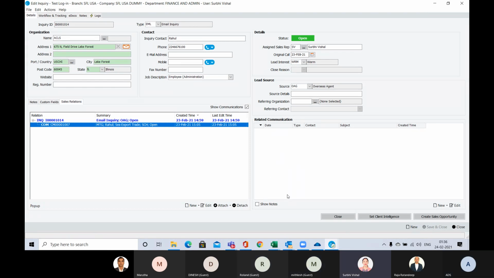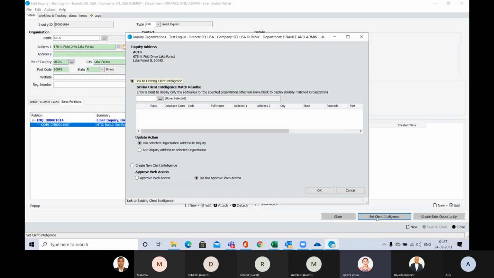Fine. So now if you see here, there are three tabs over here. One is close, one is set client intelligence, and the other is create sales opportunity. Here is set client intelligence, because this is a new client. It would be better if you put it in the brain of CargoWise, so that suppose after 2 years you approach the same client again, it will be there in your database.